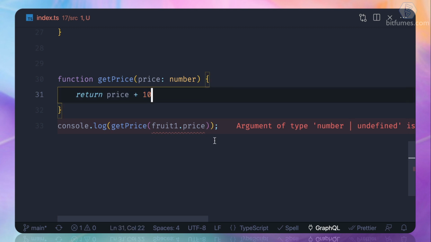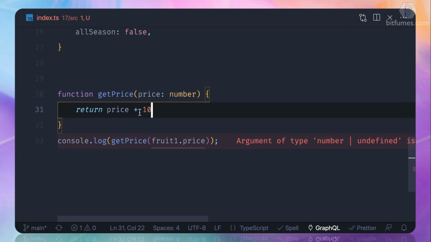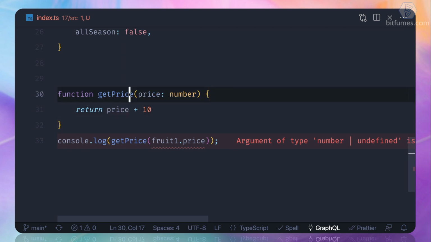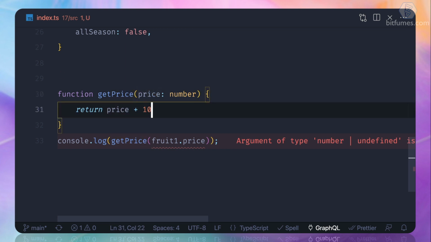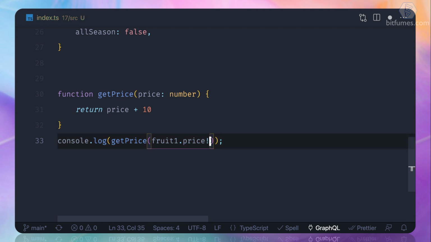You cannot do that. So what we can do to say to TypeScript that, hey, it's always going to have the value. So first we can say that, hey, I want this to be like this. It's not working. So what we can do here when we are defining this is add an exclamation mark.